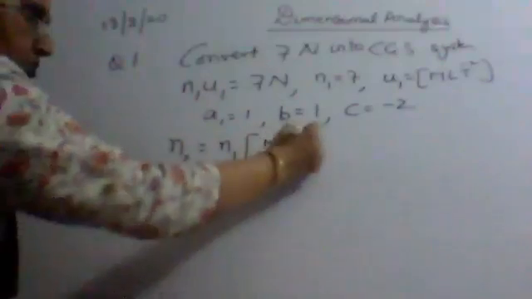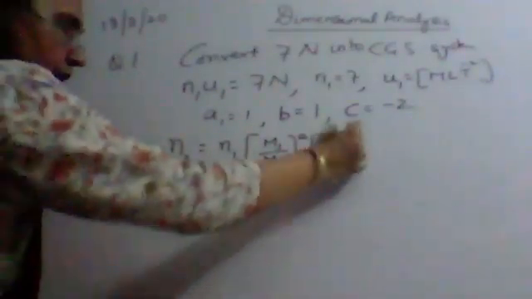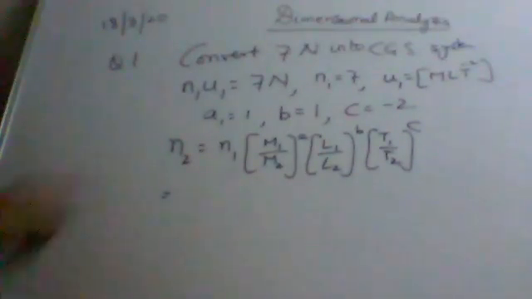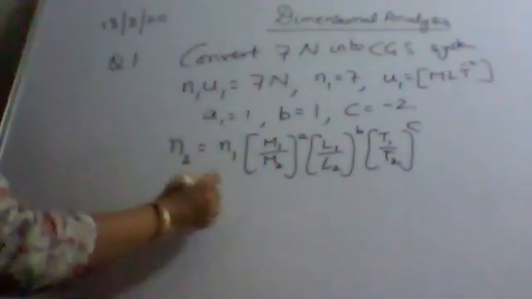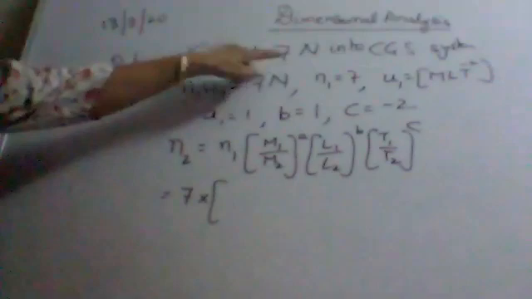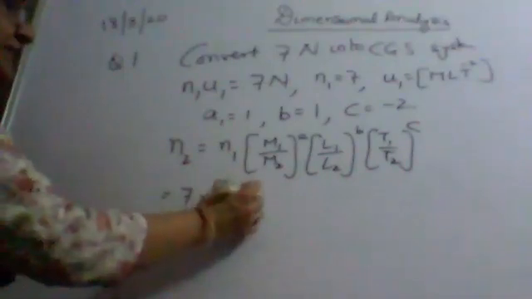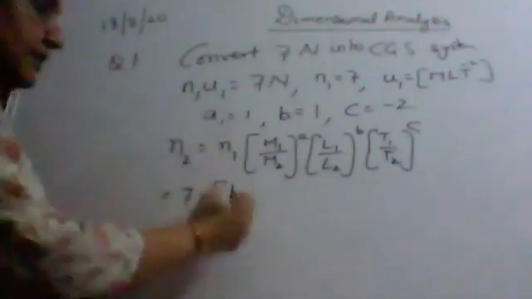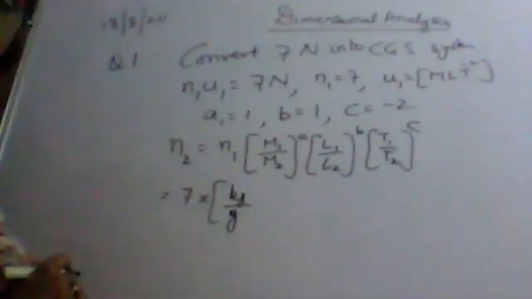N2 is equal to N1, M1 upon M2 raised to the power A, L1 upon L2 raised to the power B, T1 upon T2 raised to the power C. Now you just have to substitute the values. N1 is 7 into M1. M1 is the mass in the given system. The given system is SI system, where we know that the mass is in kgs. M2 is the mass in the system where we have to find out, the CGS system, and there we know that the mass is given in grams.